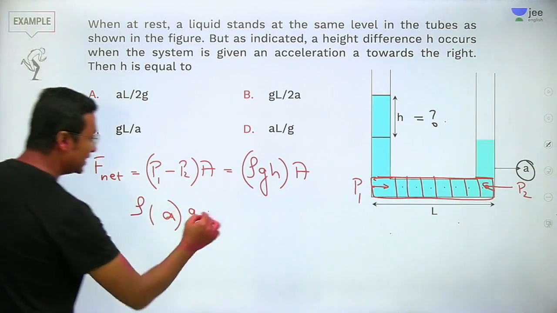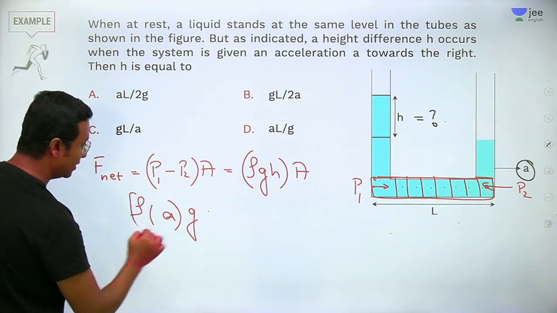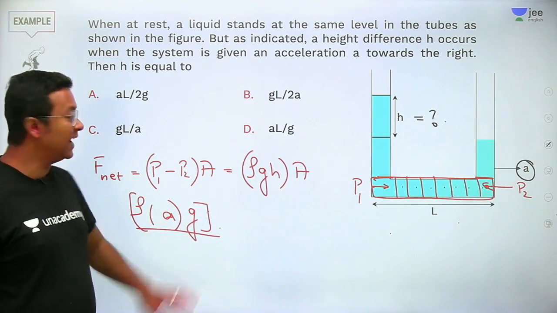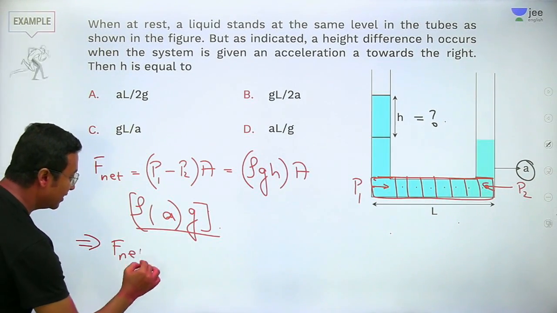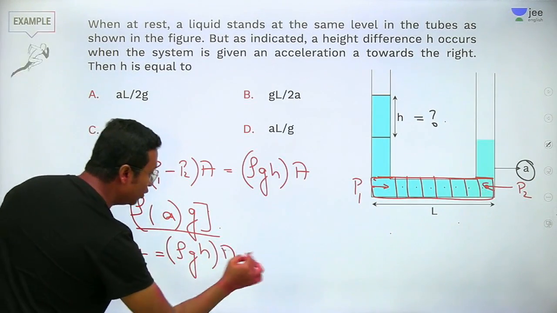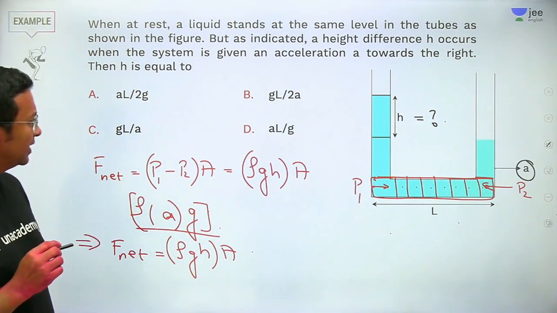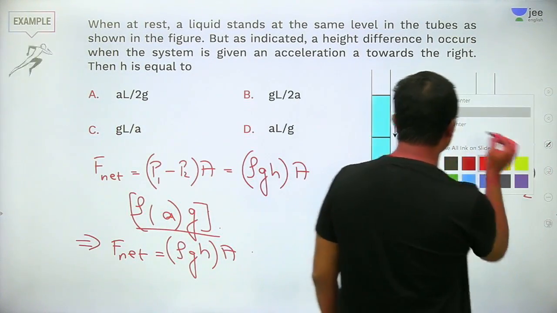If you see, this is equal to the net, all right, rho A into g, right? So if I calculate F net as equal to rho g h into A. By the way, this is not what we are trying to get here. Simple enough, we don't need to calculate this.